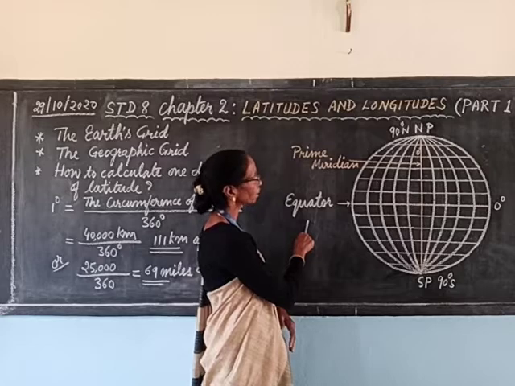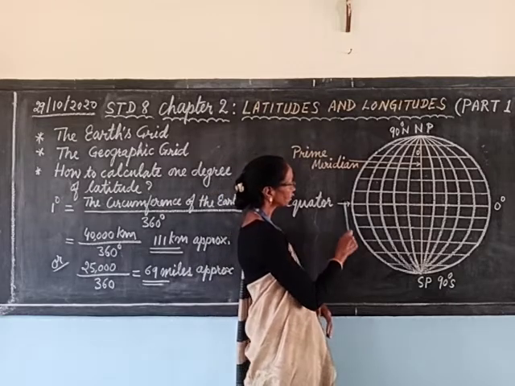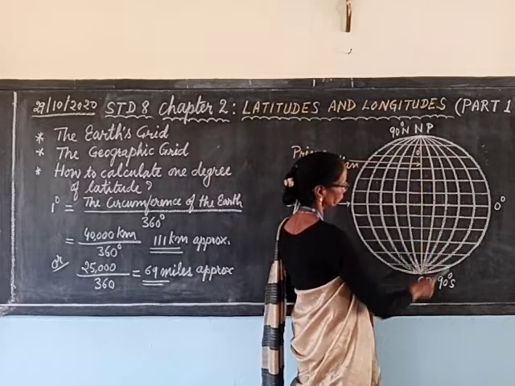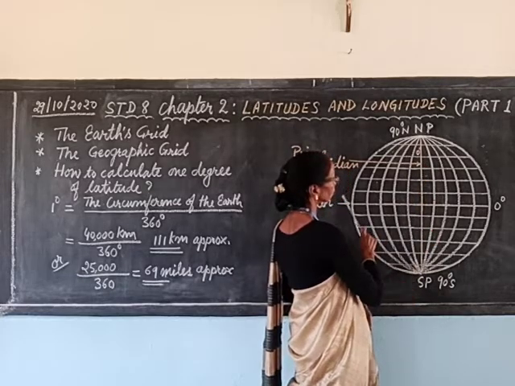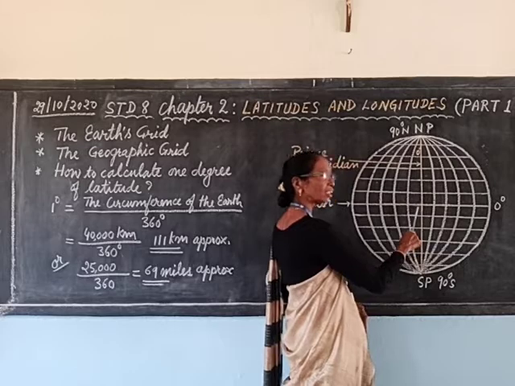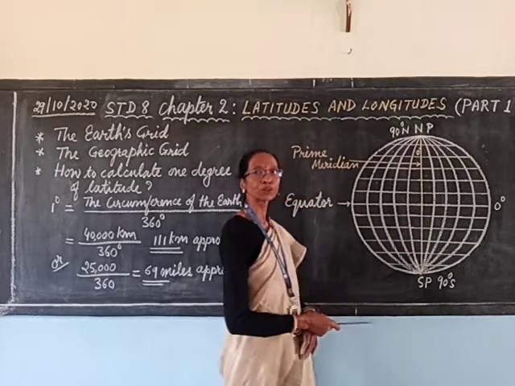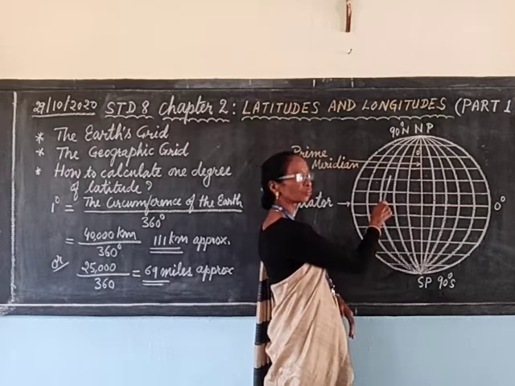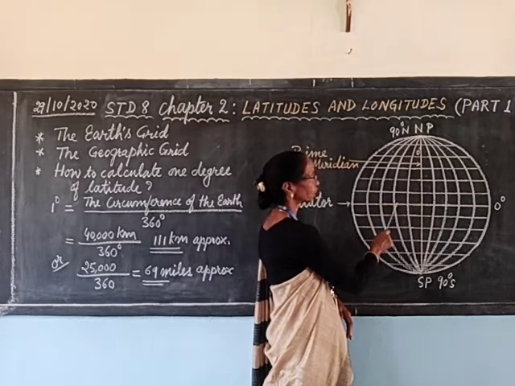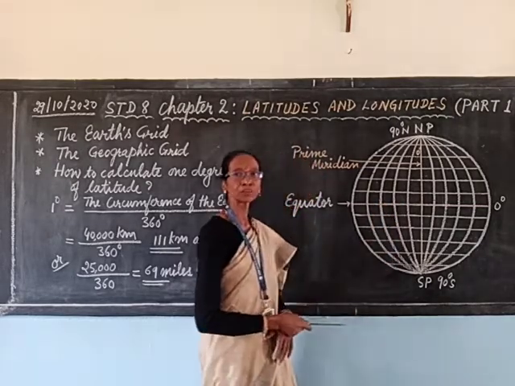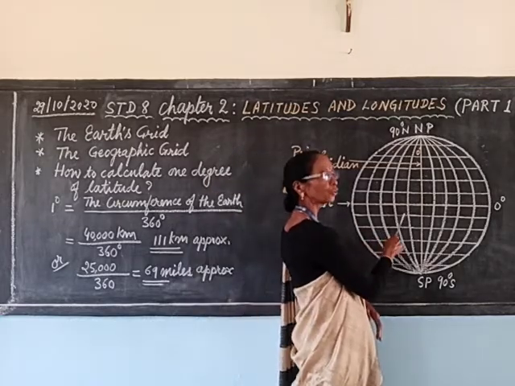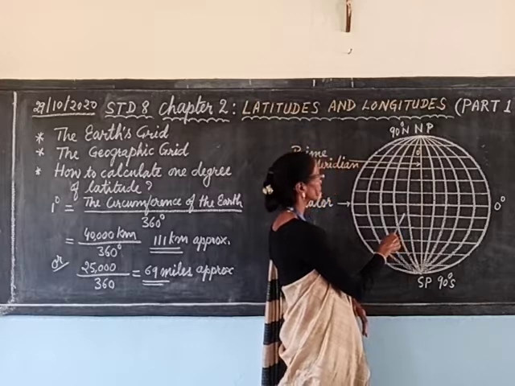What do you mean by the equator? It is an imaginary line drawn midway between the North Pole and South Pole, passing through the center of the earth, which divides the earth into two hemispheres. North of it is known as the northern hemisphere and south of it is known as the southern hemisphere. So, the equator divides the earth into two equal halves.